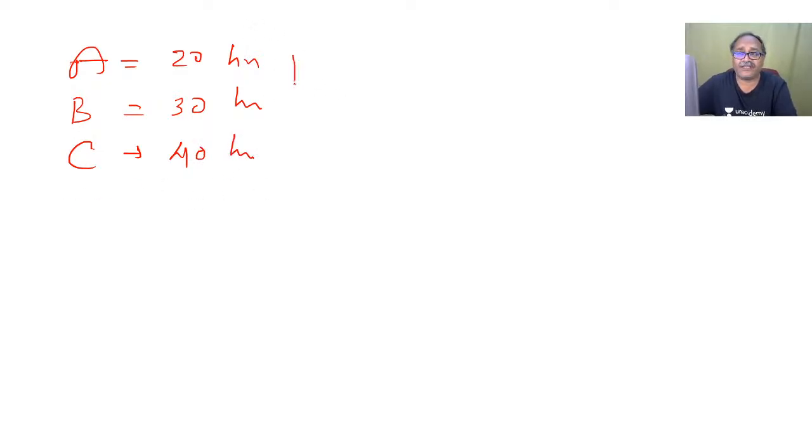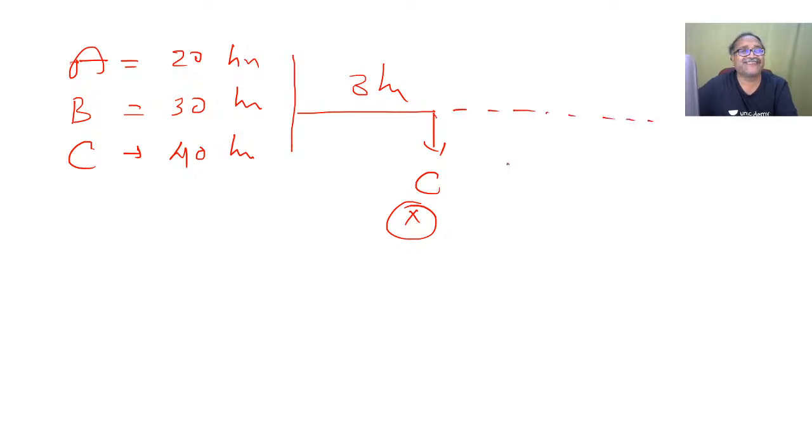All three pipes are open for 3 hours, and after that pipe C is closed. How much more time will it take to fill the tank?